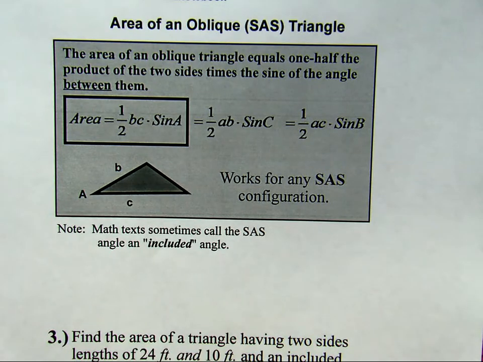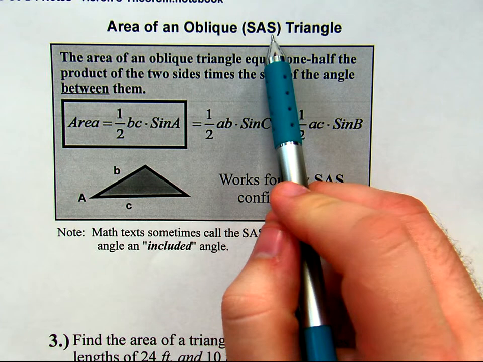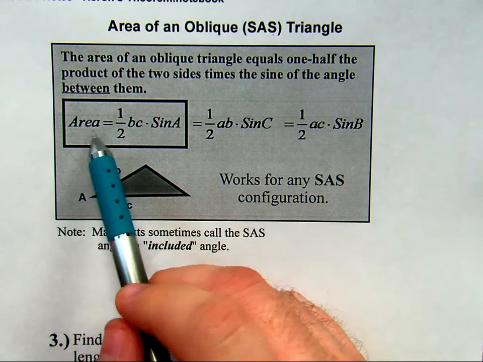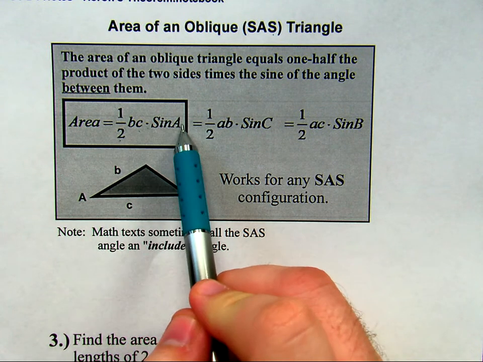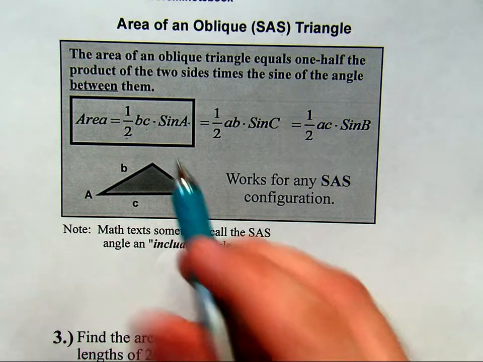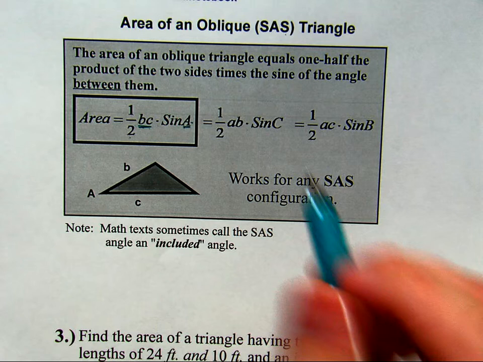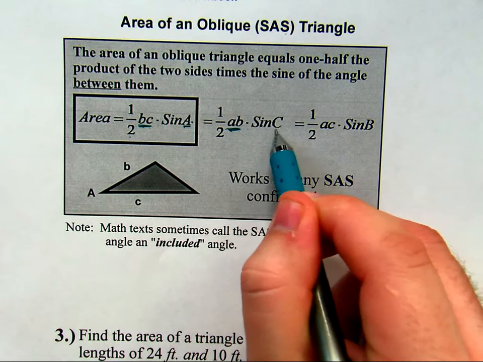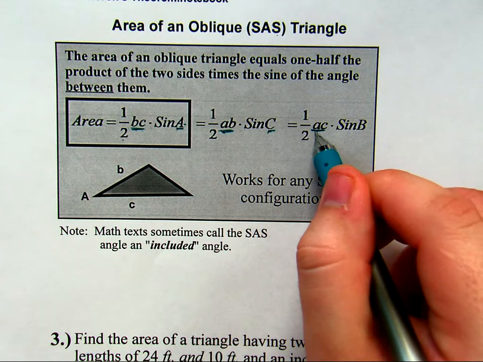What if we don't know all 3 sides of a triangle? Well, there is another area formula that exists, and this is used for a side angle side triangle. The area is equal to 1/2 b times c times sine of A. And there are also 3 other versions here. Notice though, there's never any overlap between the angles and the sides. So if you have sides A and B, the angle you're going to use is C. If you have sides A and C, well, the third missing letter is B, that's why you have sine of B.